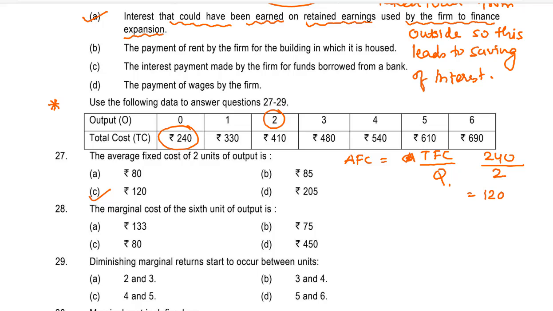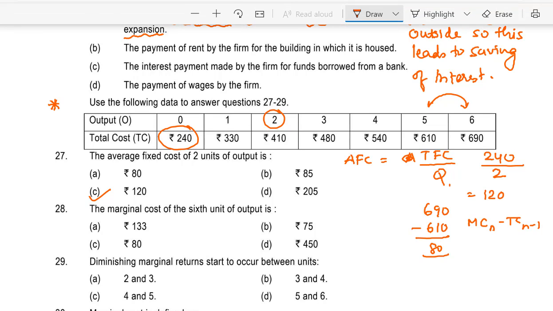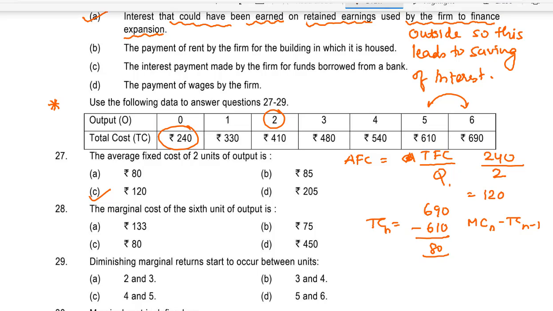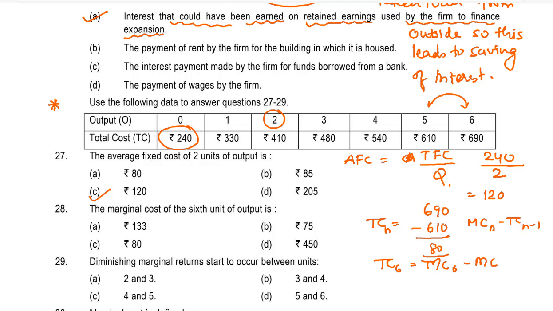The marginal cost of 6th unit of output is... so it would be 690 minus 610, so 80. How did we do it? MC of N equals TC of N minus TC of N minus 1.